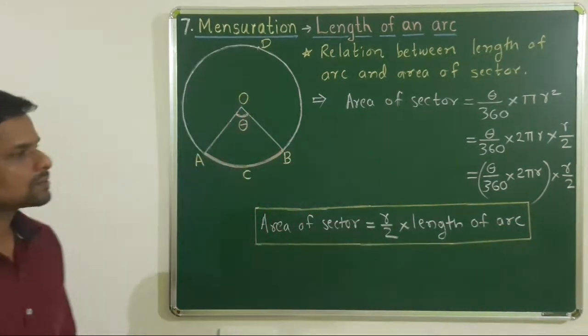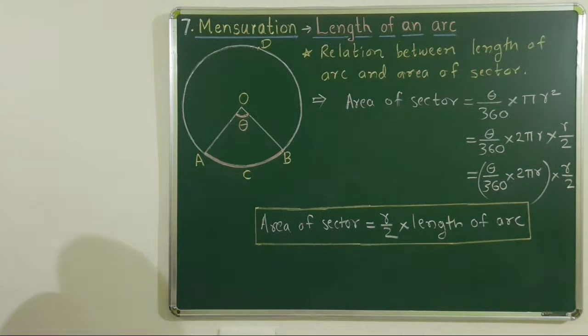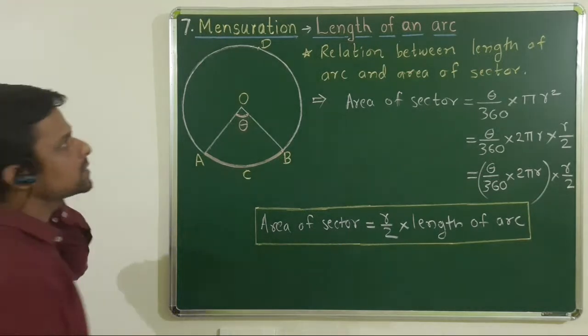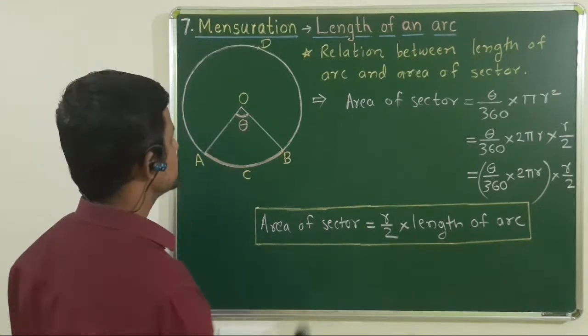Take screenshot. Now move towards examples from practice set 7.3. We solve examples which are related with these two formulas, that is length of arc and area of sector.